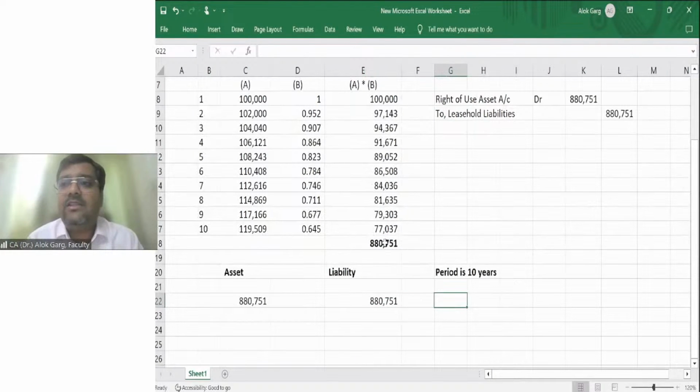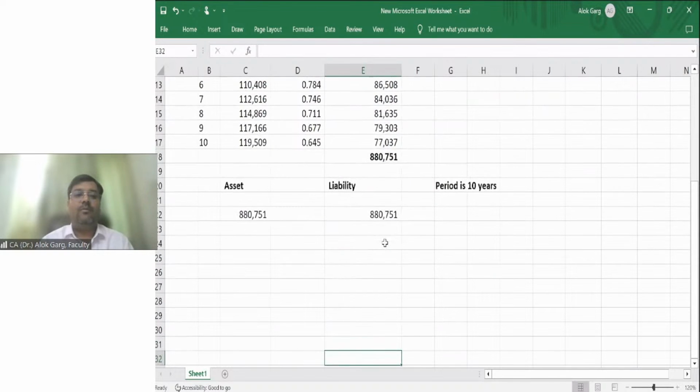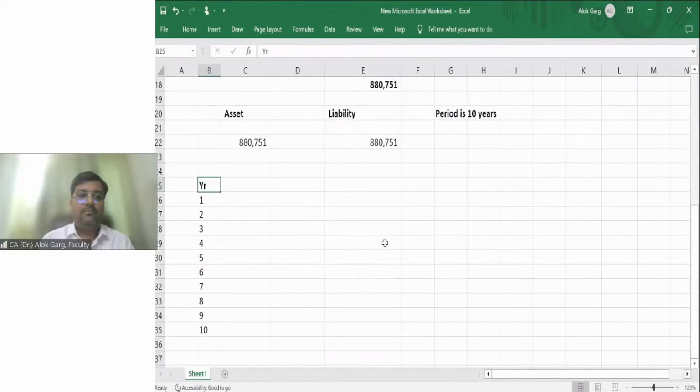If I had done this operating lease accounting in AS 19, there would be no balance sheet balances, right? Now the question arises, at the end of 10 years, how will this asset and liability be squared off? So friends, let's talk about the asset. Asset, year. What is the value of the asset? The value of the asset is 88751.